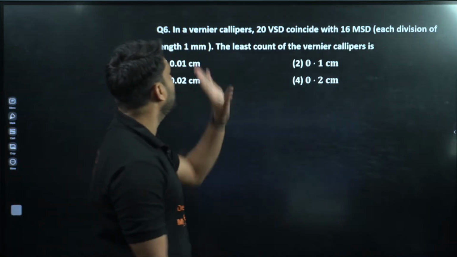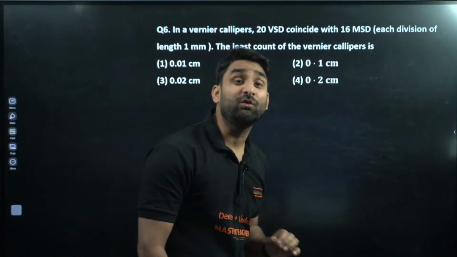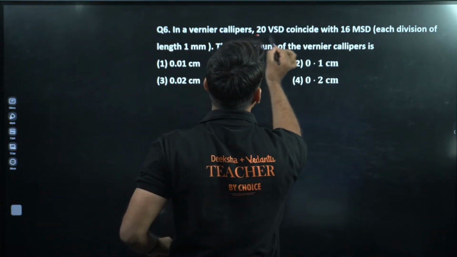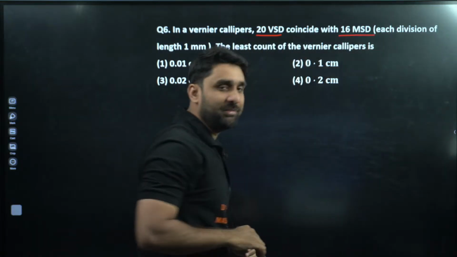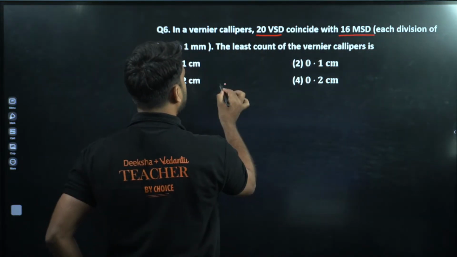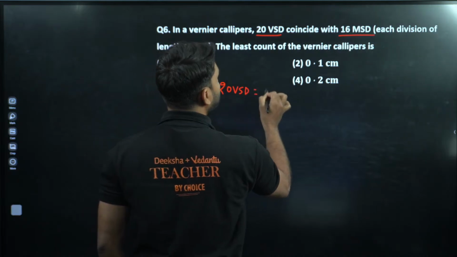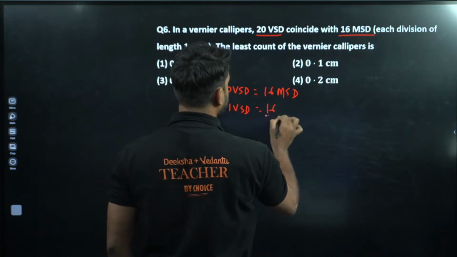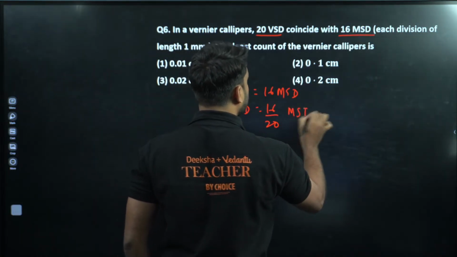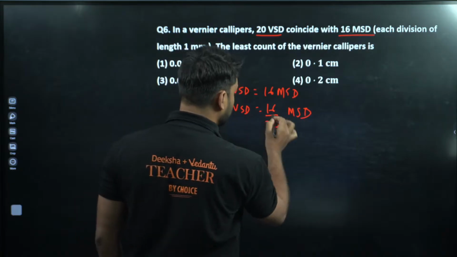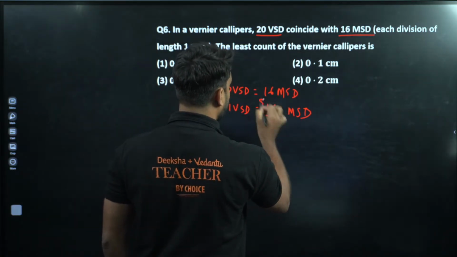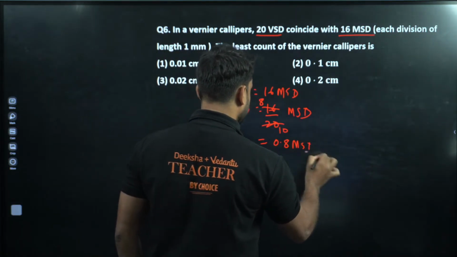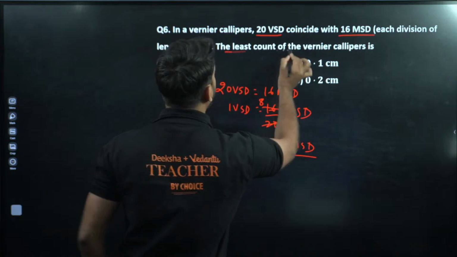Moving to next. In a Vernier caliper, 20 VSD coincide with 16 MSD. Now, champion, if 20 VSD is equal to 16 MSD, so we can write here 1 VSD will be equal to 16 by 20 MSD. Right, 16 by 20 MSD. Now if you solve this, this will be 8 and this is 10 here, so this will be 0.8 MSD. Right, champion? Now here in this question we have to find out the least count.